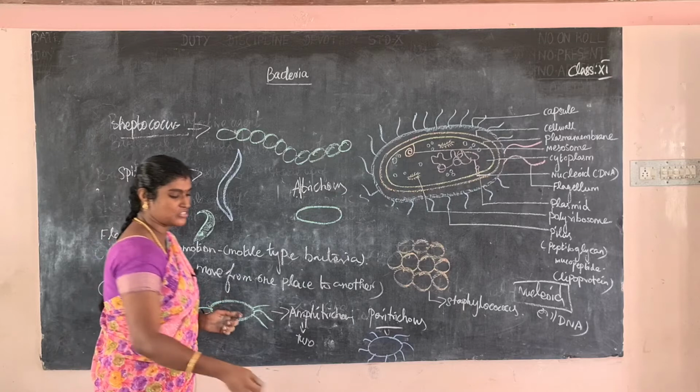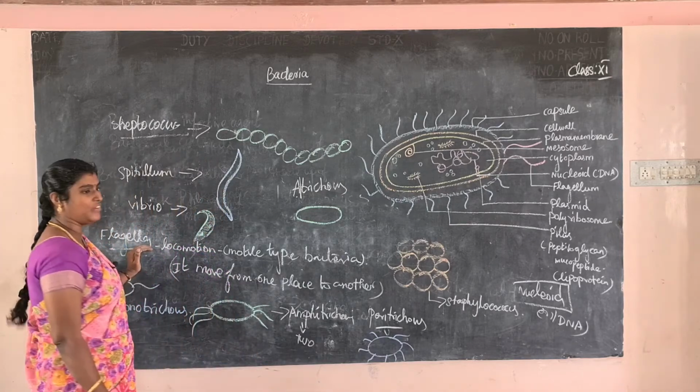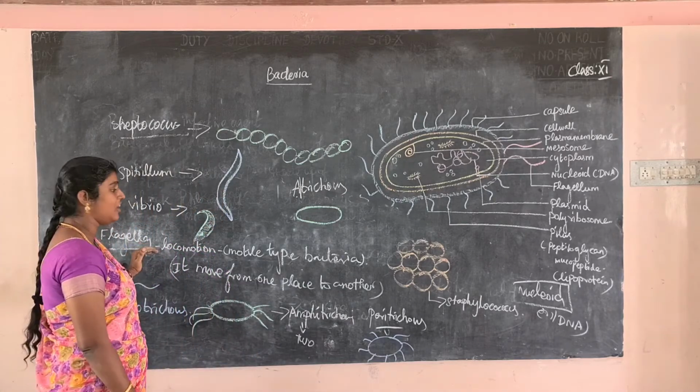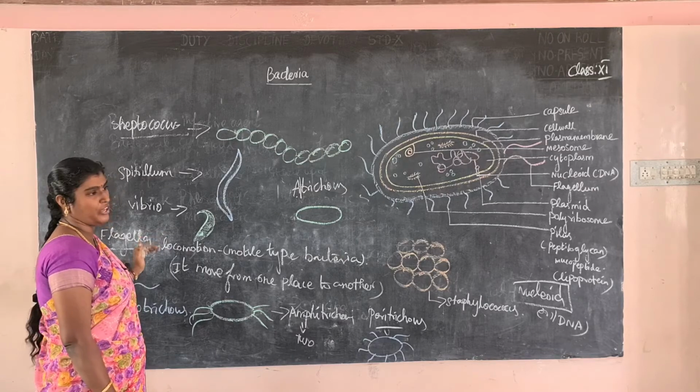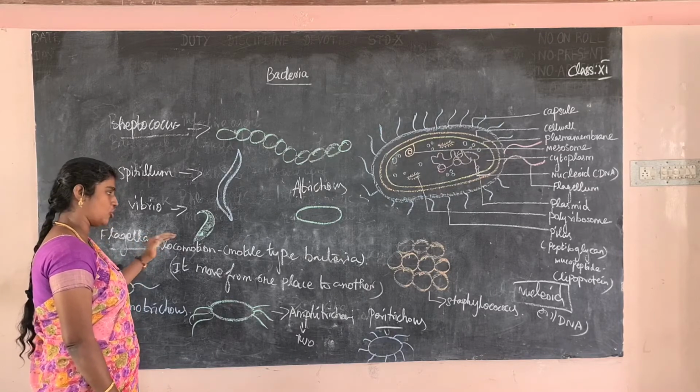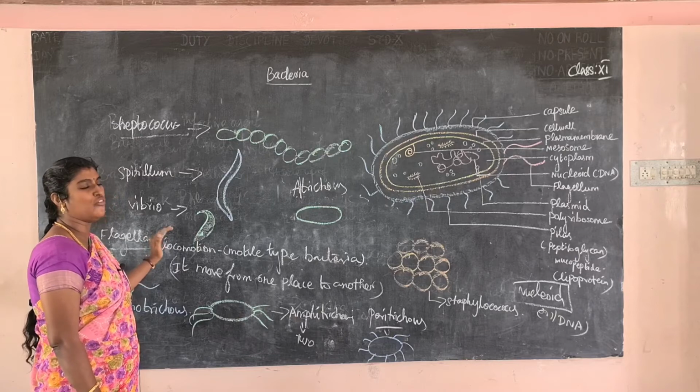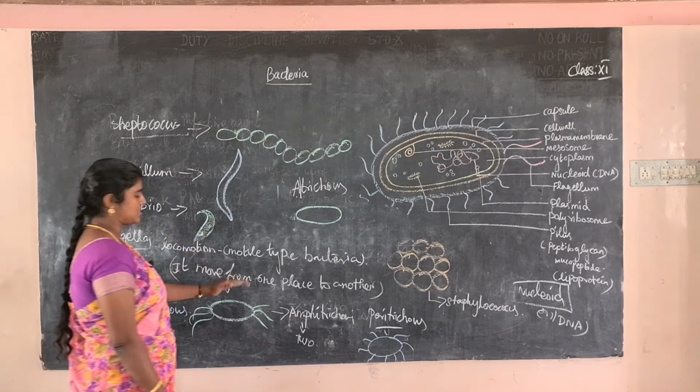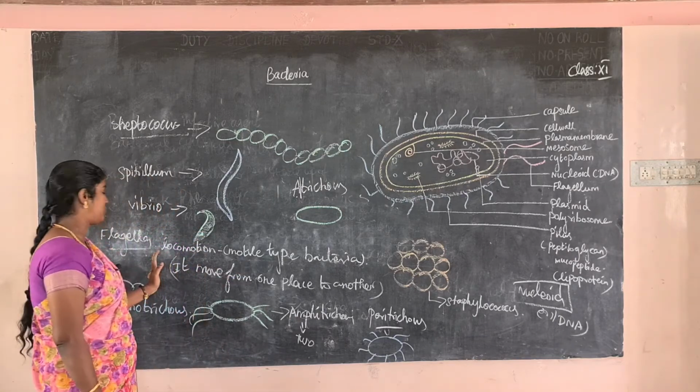So okay, first, flagella. What is flagella? Flagella are small hair-like structures present in motile bacteria. What is the use of the flagella? It is involved in the process of locomotion. What is the meaning of locomotion? The bacteria moves from one place to another place. That is called locomotion.